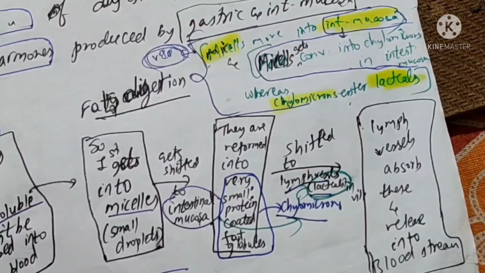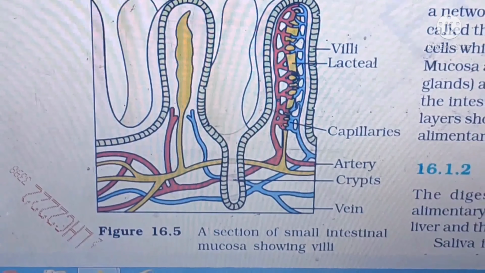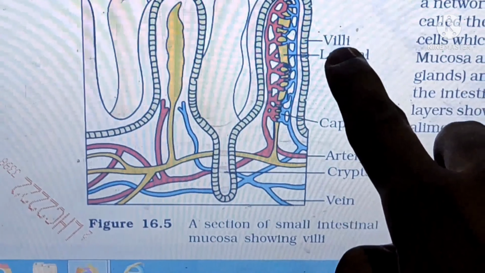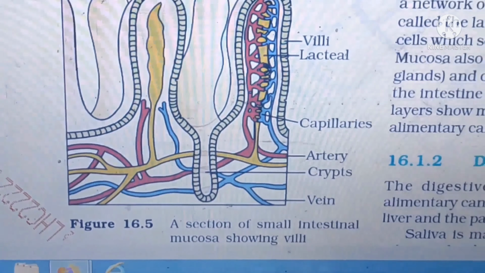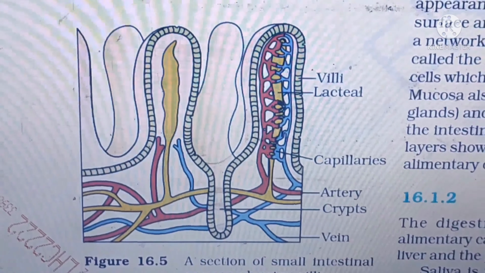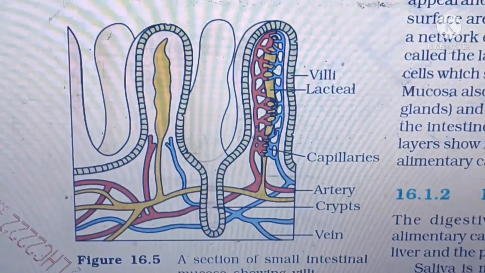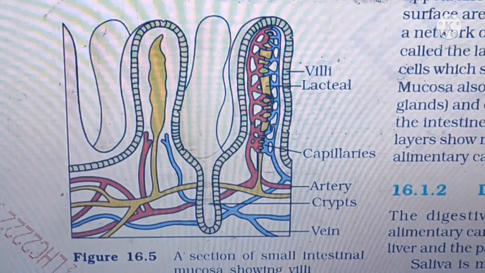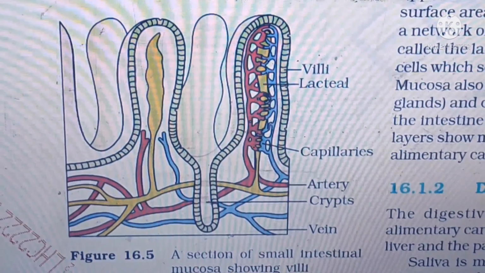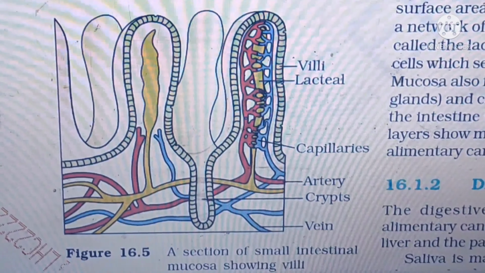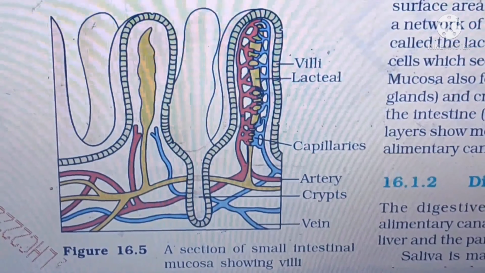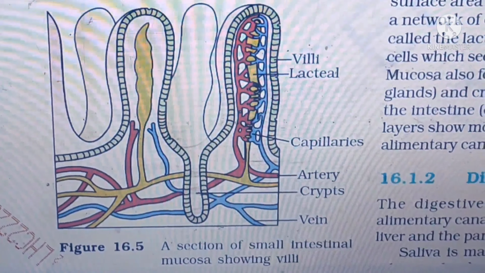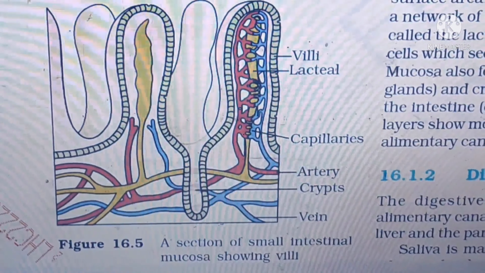To understand this, once see the villi structure, you will get more clarity. If you see the villi, this is the villi, this is the lacteal, this is the capillary, this is the artery, this is the crypt and the veins. Generally, in the intestinal mucosa, first the fatty acids and glycerol are taken in, in the lumen. Lumen is the innermost layer of the mucosa. So lumen is very inside of it.